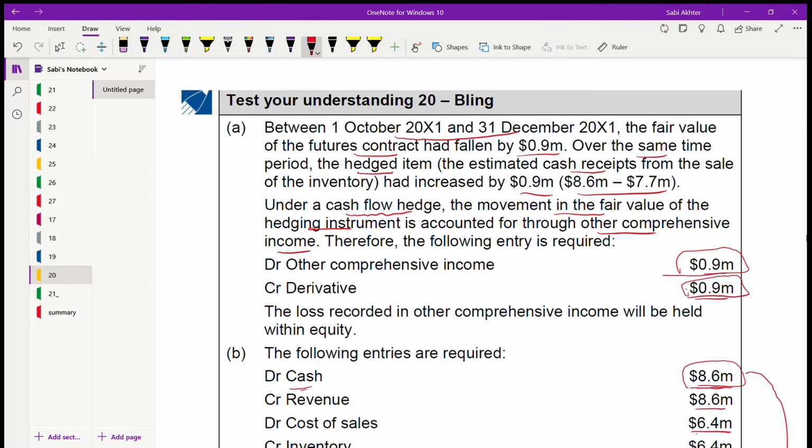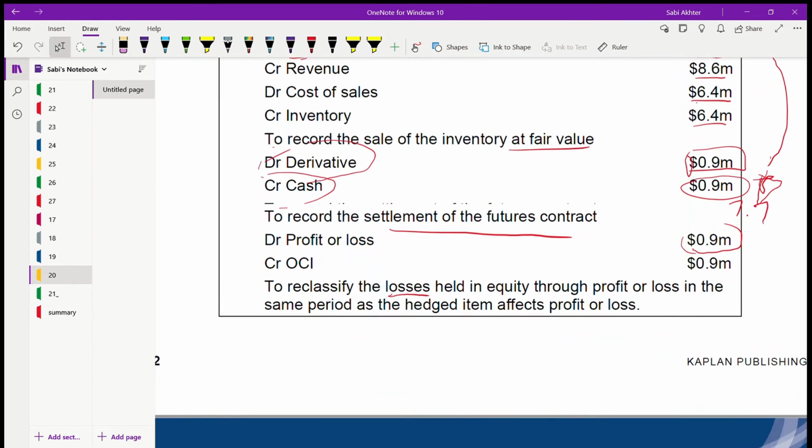And now you need to take this to credit. Because that OCI amount is now reclassified to profit and loss, you need to take it out. You have to credit OCI because it will be put under profit and loss. There will be no OCI. So you credit OCI by that amount, 0.9, because you are reclassifying the losses to profit and loss. Why? Because it goes through profit and loss in the same period as the hedged item affects profit or loss. The hedged item is the inventory. It is affecting profit or loss in that same period. You have to take it to profit and loss from OCI.